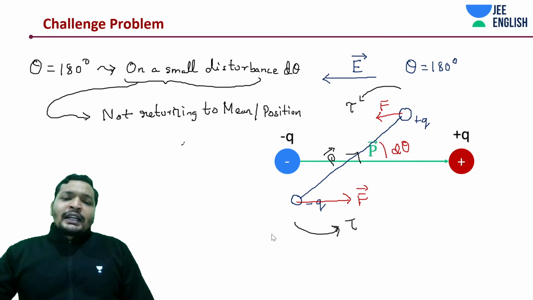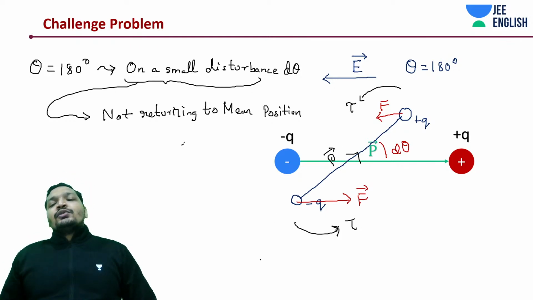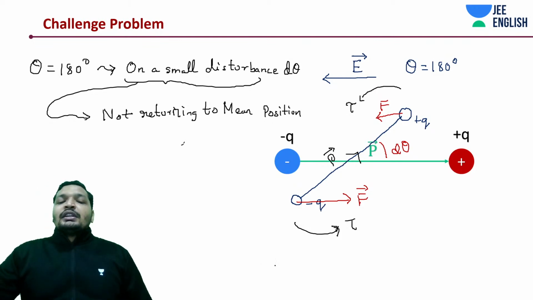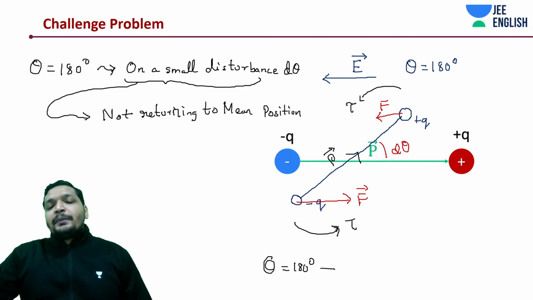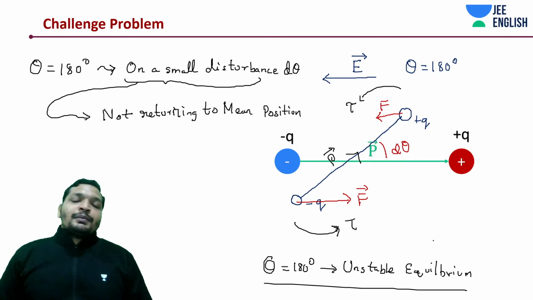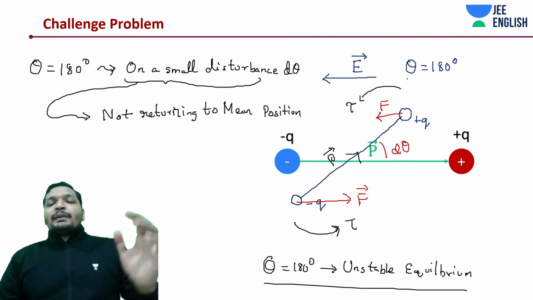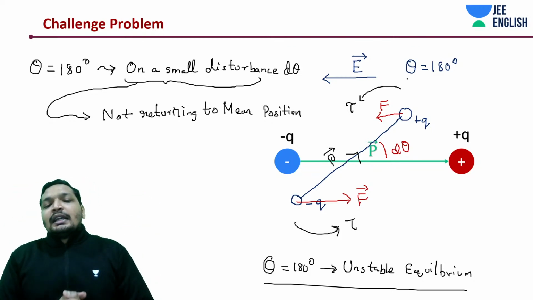So what kind of equilibrium is this? This is an unstable equilibrium. Stable equilibrium is where you lift it from the equilibrium position and it will try to come back to that position. So theta equal to 180 degrees is an unstable equilibrium. Easy? So this was your answer. It's never returning back to that original position. It's always trying to rotate in the opposite direction of its mean position due to the electric field being at 180 degrees, in an anti-parallel direction.